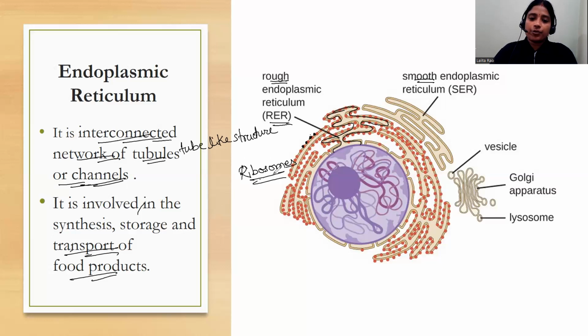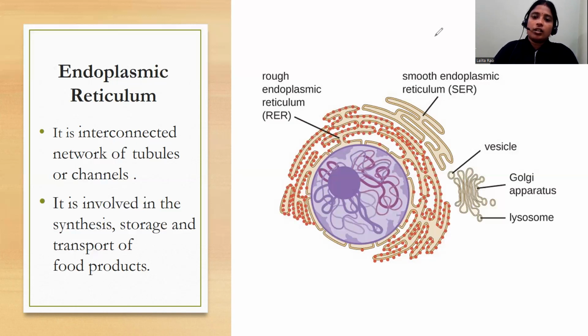When these ribosomes are attached to the endoplasmic reticulum, we call it rough endoplasmic reticulum. And when ribosomes are not attached to the endoplasmic reticulum, it is referred to as smooth endoplasmic reticulum. I hope this is clear to you.